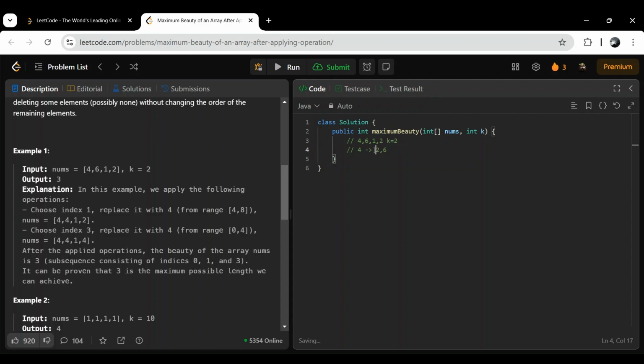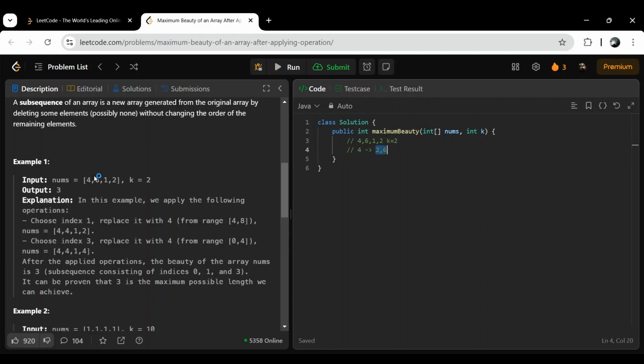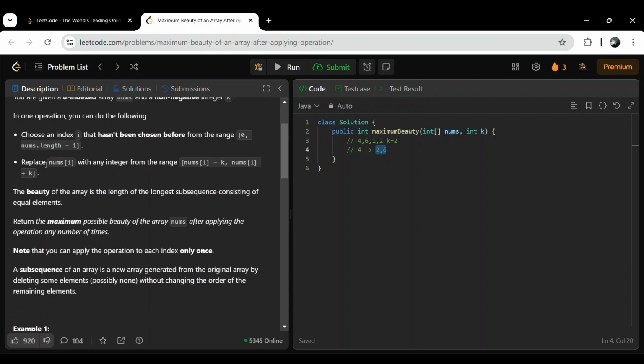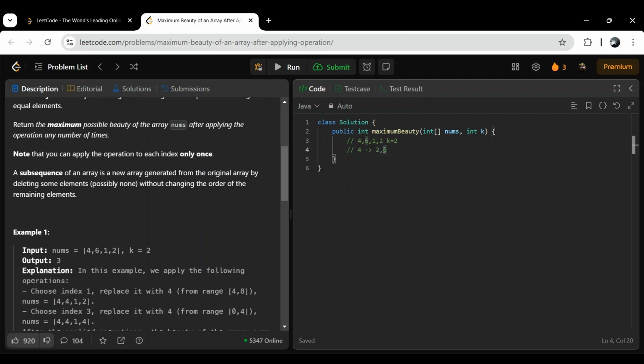So we can replace this value with any integer in the range 2 to 6. Now for 6, the range is 4 comma 8. For 1, the range is minus 1 comma 3.